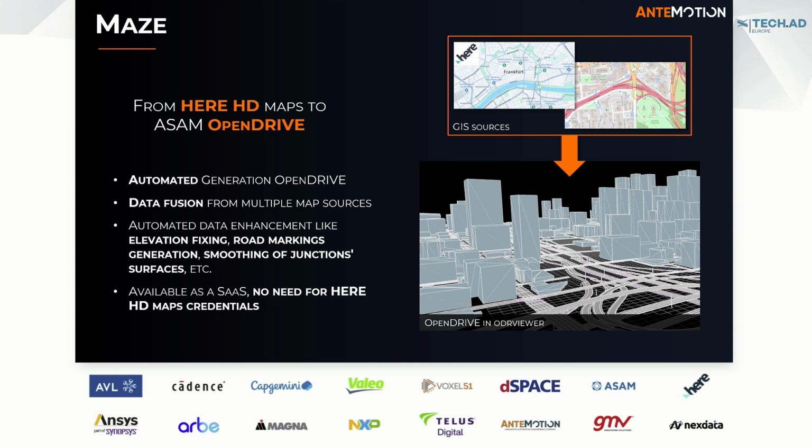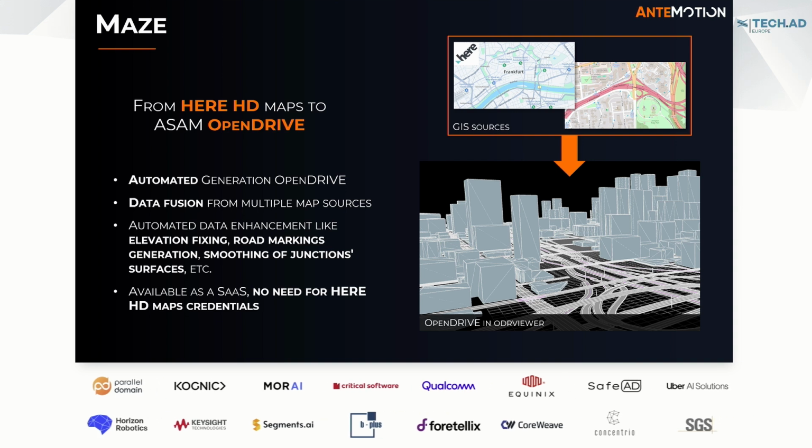MAZE is the first software, as we've seen. It turns here HD maps into ASAM OpenDRIVE files. The generation is completely automated. You can select real road networks and then apply data fusion on multiple sources to create a complete OpenDRIVE with buildings, lanes, complex junctions, and so on.